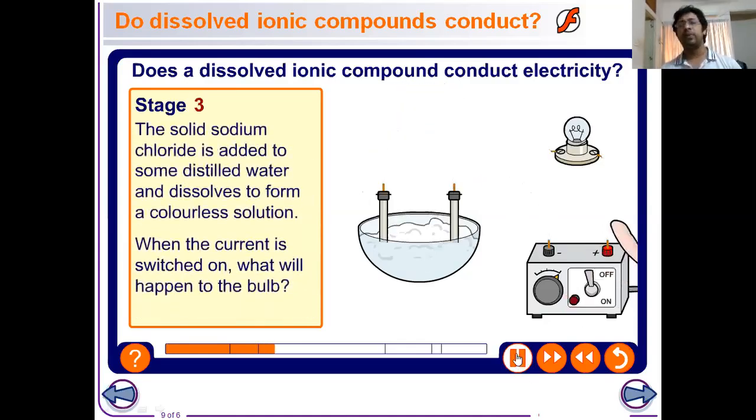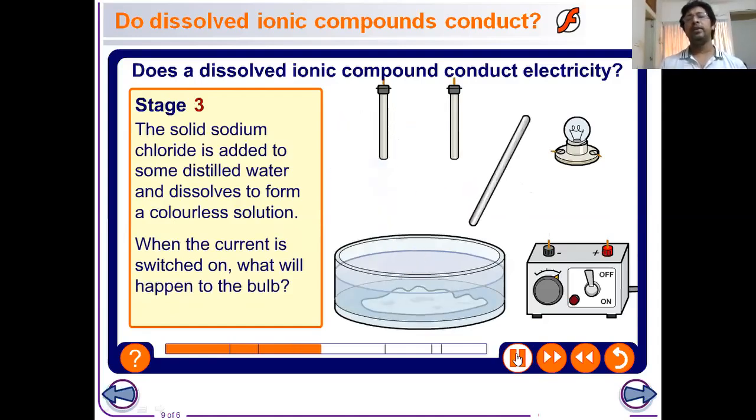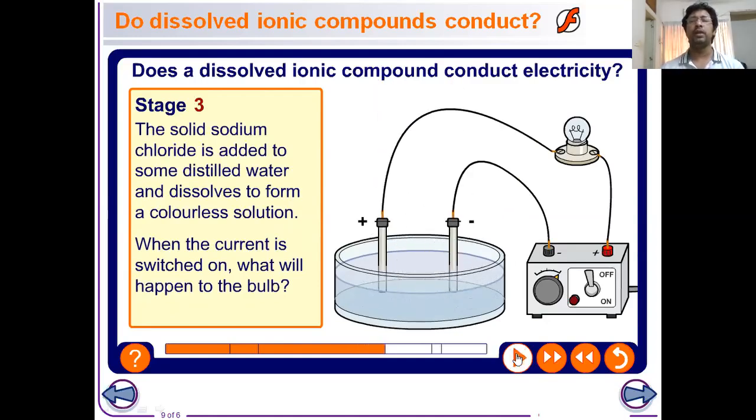Now let's see what happens if we dissolve this sodium chloride in water. We can use a stirrer to make sure that the ionic compound is completely dissolved in water. Now we can complete the circuit using two electrodes and a bulb.